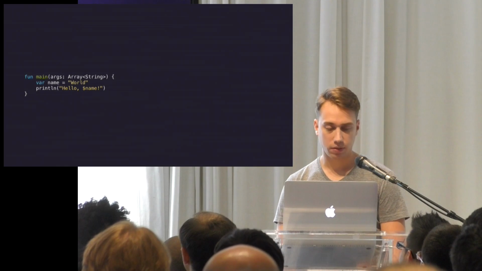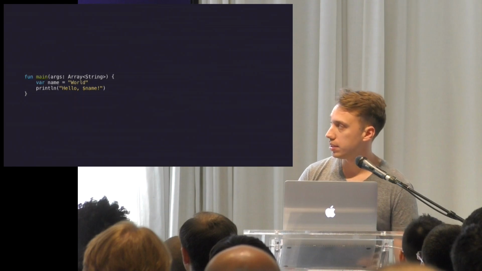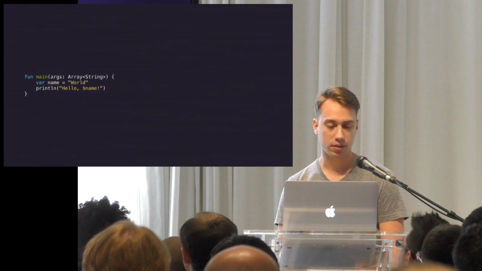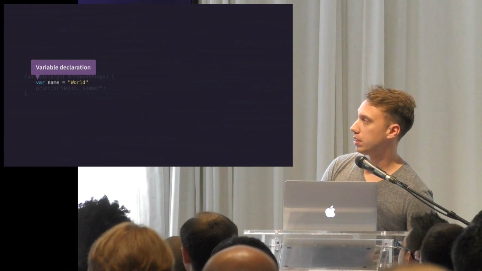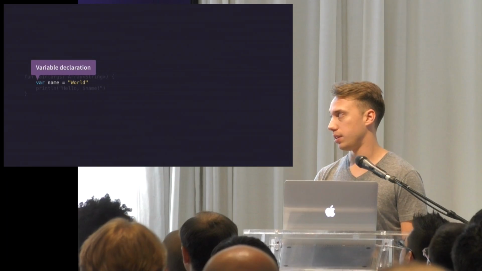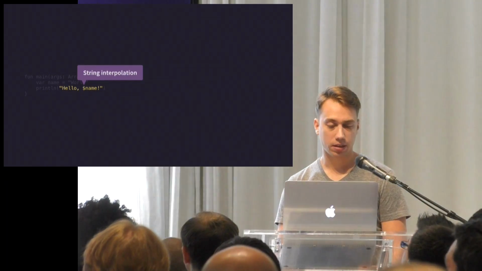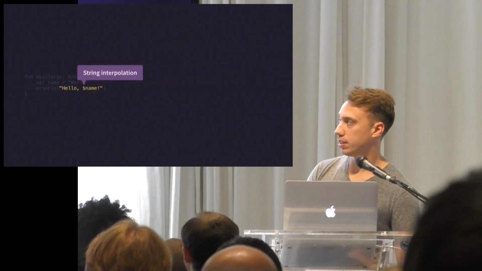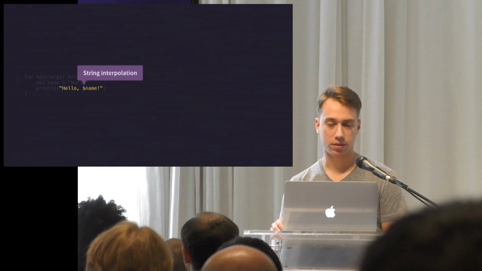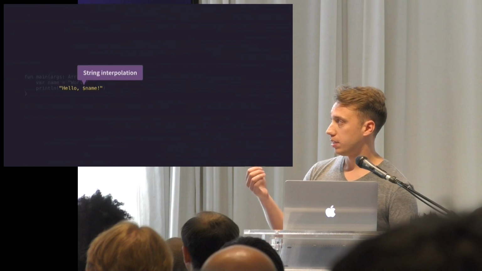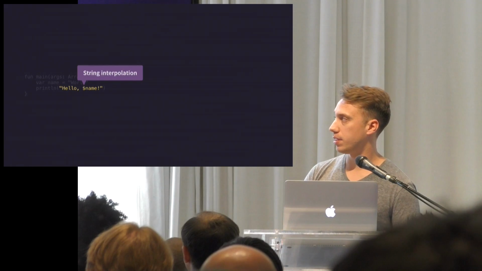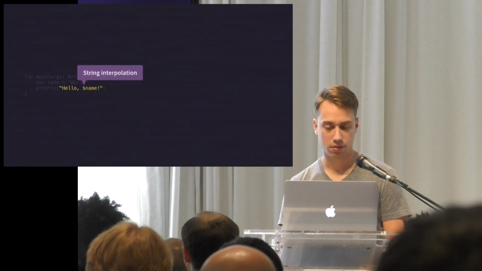So next we're going to extract the world portion of that string into a variable. This is how you declare a variable. It's the var keyword followed by the variable name. And then Kotlin also has string interpolation, so we can include that variable right in the string without having to concatenate it. And the way we do that is just by including the variable name prepended with a $ sign.